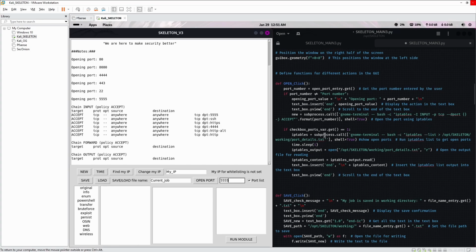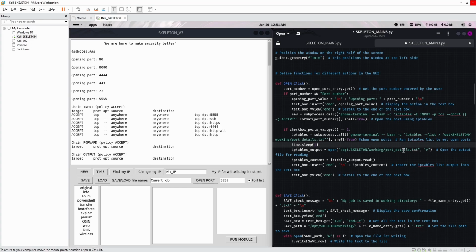Because this was taking time, iptables output was opening the file while it was still being written to. If there were multiple ports open, it was getting an empty file with nothing in it because it was still being written into. So what I did was use the trick of time sleep 1 to slow down the function to give time for the iptables list to write actual data into the port details.txt.